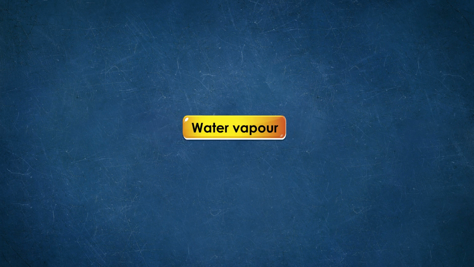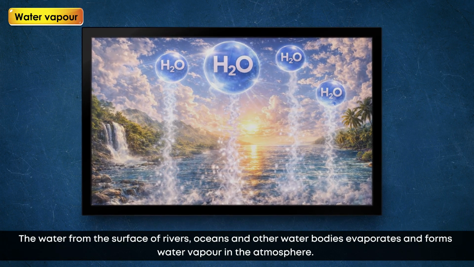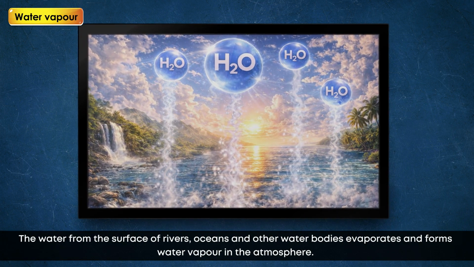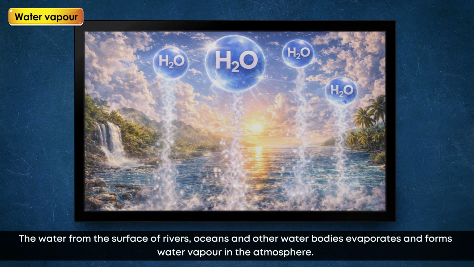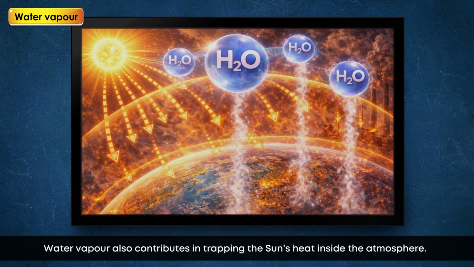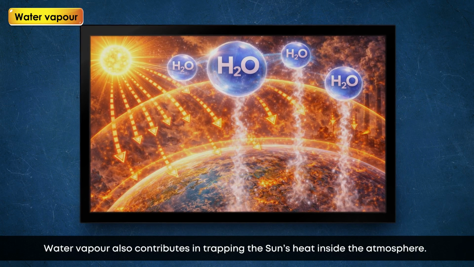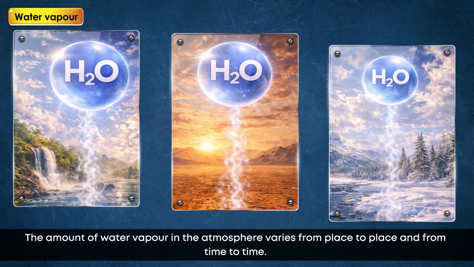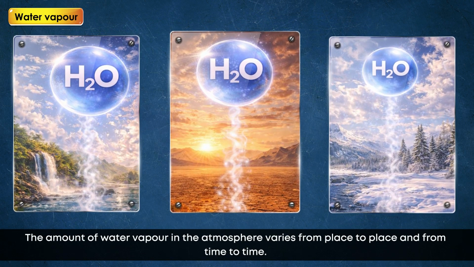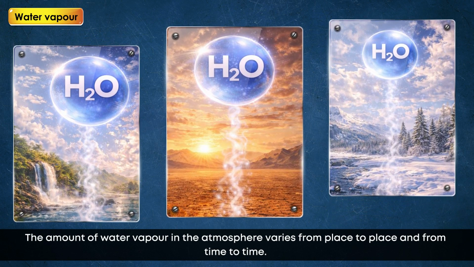Water vapor. The water from the surface of rivers, oceans and other water bodies evaporates and forms water vapor in the atmosphere. Water vapor also contributes in trapping the sun's heat inside the atmosphere. The amount of water vapor in the atmosphere varies from place to place and from time to time.